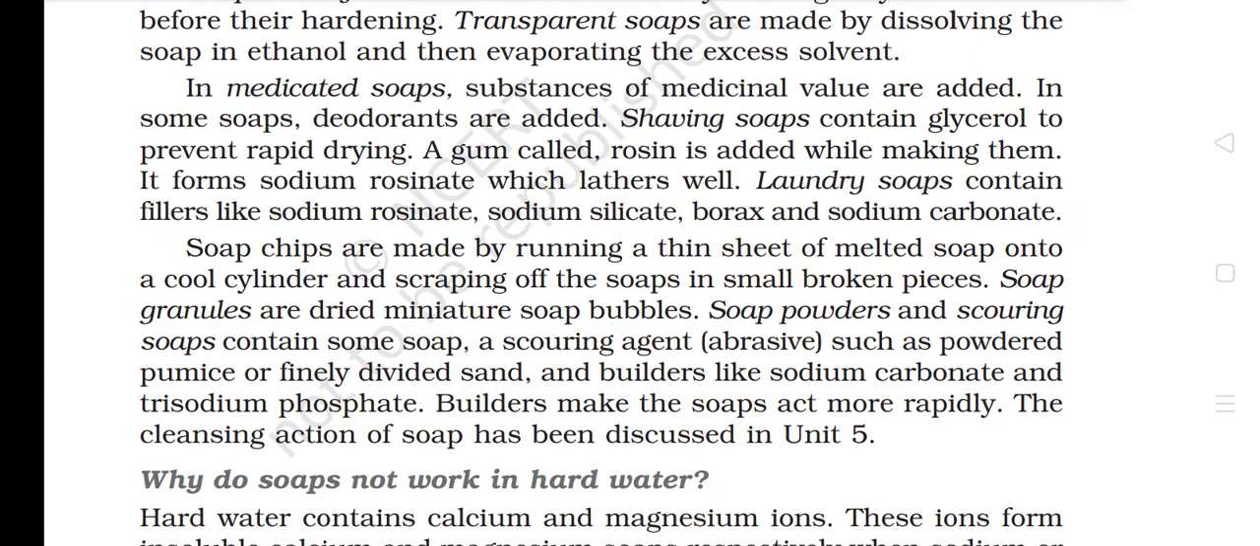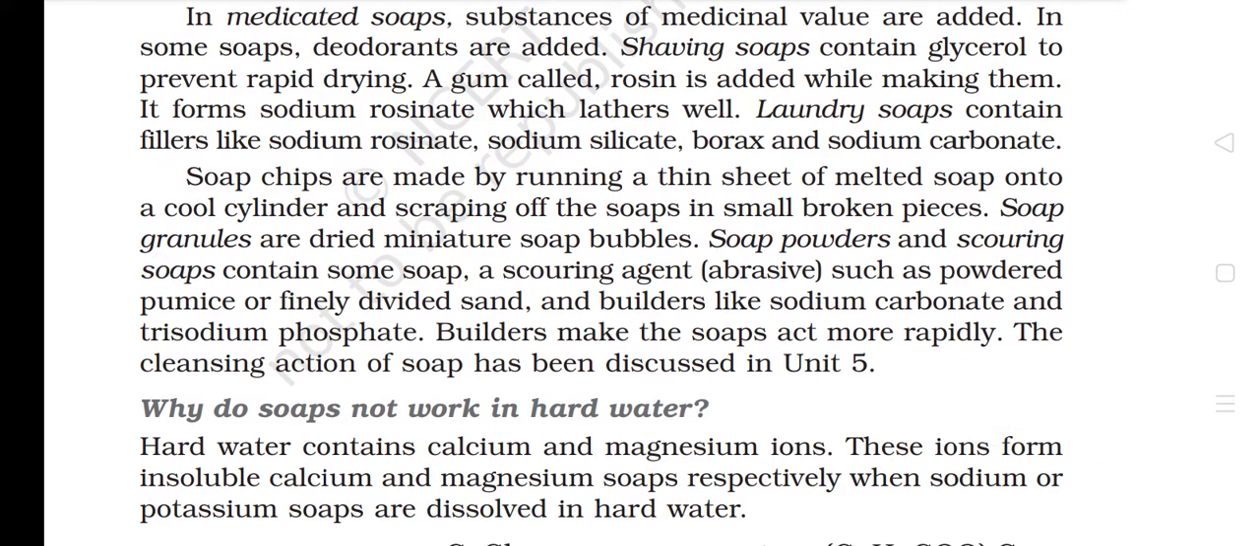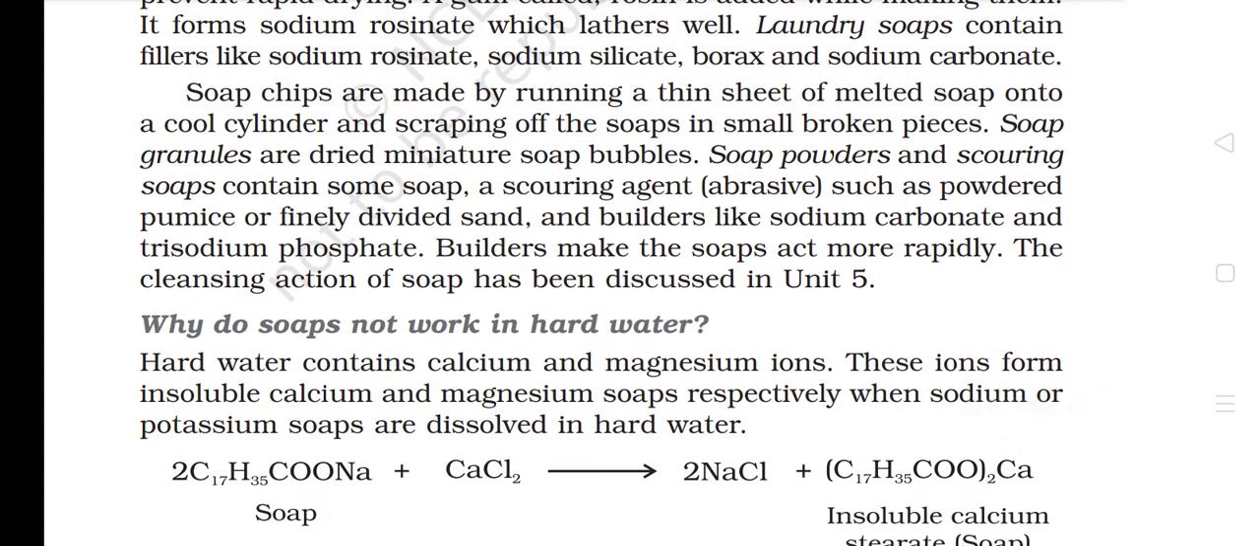Shaving soaps contain glycerol to prevent rapid drying. A gum called rosin is added while making them. It forms sodium rosinate which lathers well. Laundry soaps contain fillers like sodium rosinate, sodium silicate, borax, and sodium carbonate. Soap chips are made by running a thin sheet of melted soap onto a cool cylinder and scraping off the soap in small broken pieces.